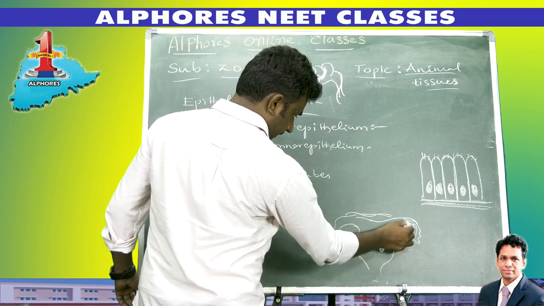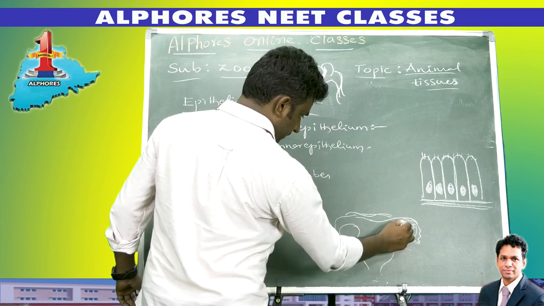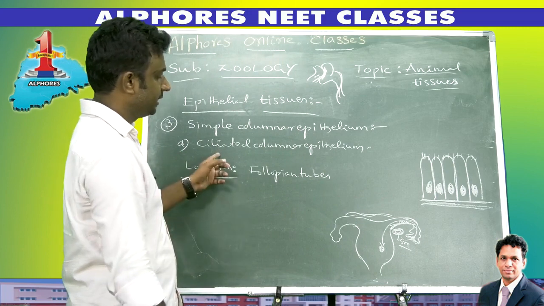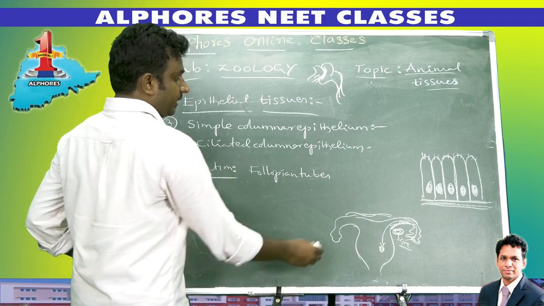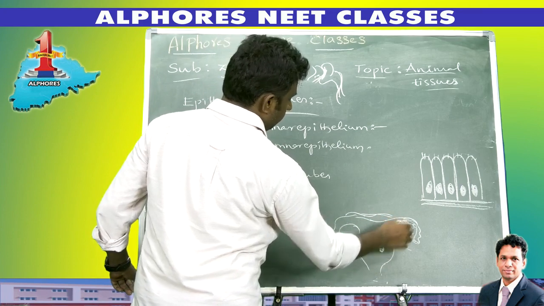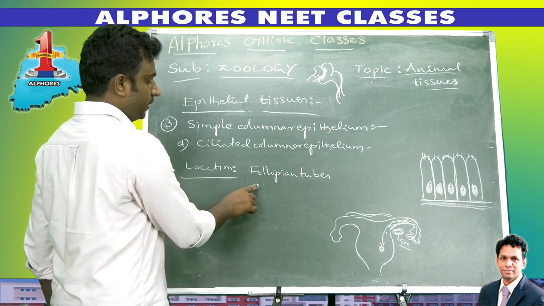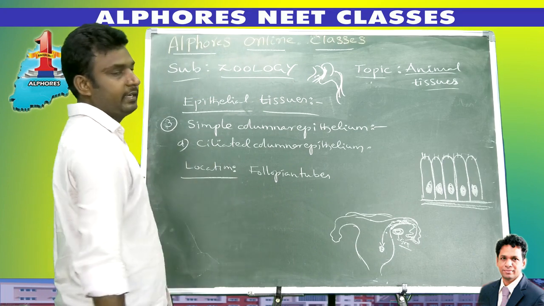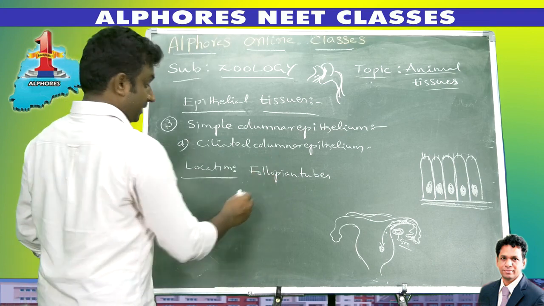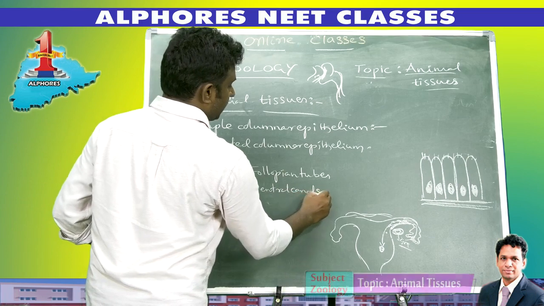But here, the walls of these fallopian tubes are made up of simple columnar epithelial cells, like ciliated columnar epithelial cells, which are useful for the movement of the ova towards the uterus. The wall of the fallopian tubes is made up of ciliated columnar epithelium. Okay, first location. Next, the central canal of the spinal cord.